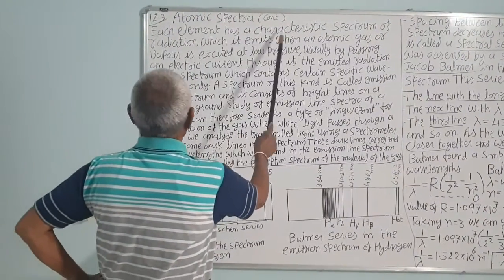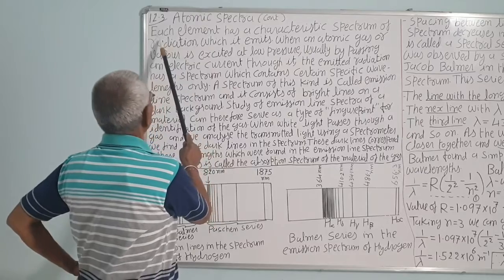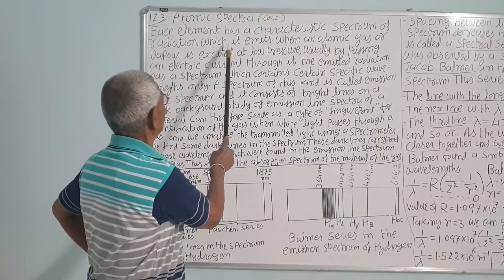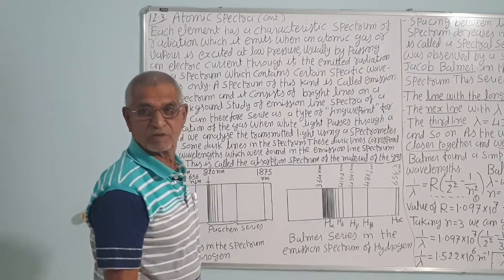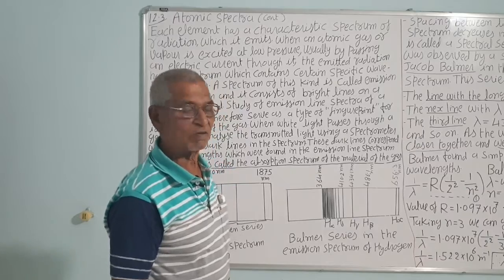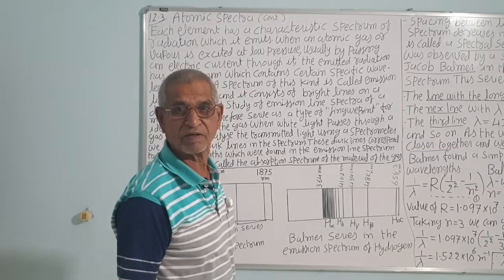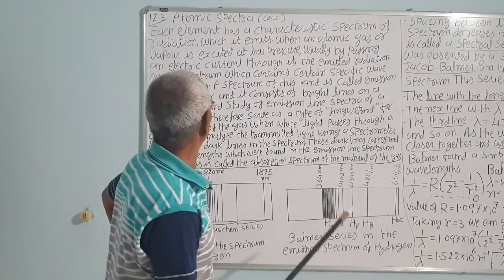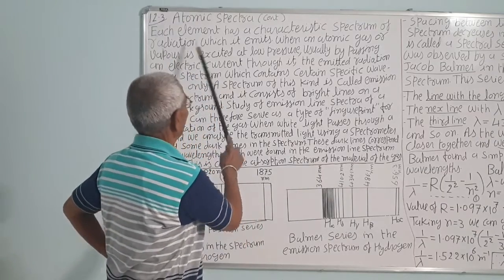The atomic spectra, that is continued from the last lectures. Each element has a characteristic spectrum of radiation which it emits. Suppose sodium emits yellow light having a wavelength of about 6000 Angstrom unit. Exactly it is 5890 Angstrom unit and 5896 Angstrom unit. Almost we take it as one.